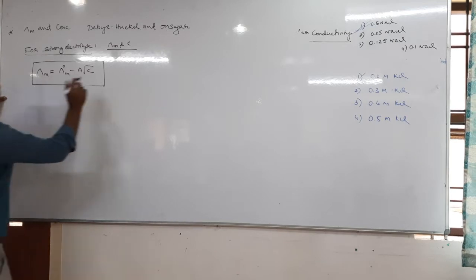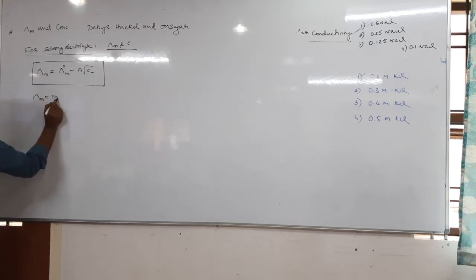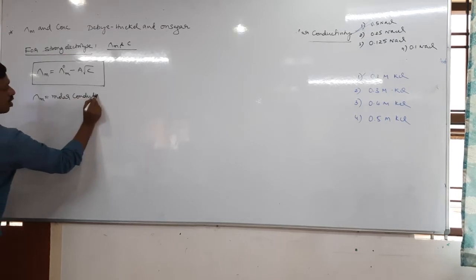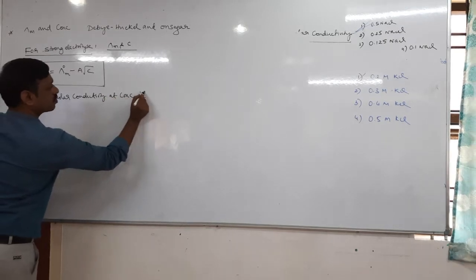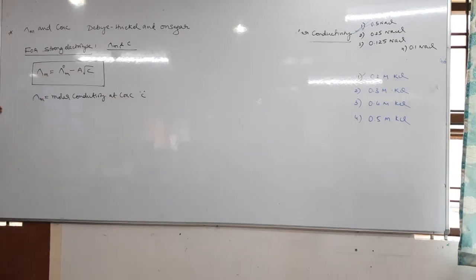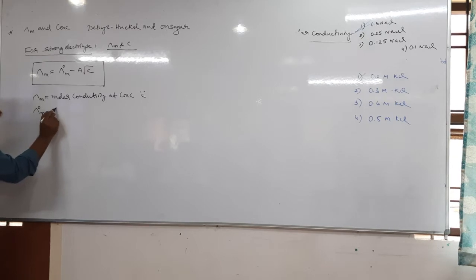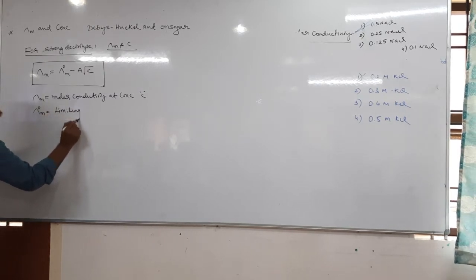Where lambda m is the molar conductivity at concentration C, at a particular concentration. Lambda naught m is called limiting molar conductivity. In today's class we are going to study that only.